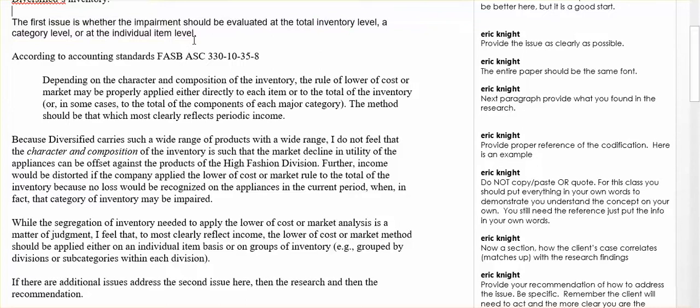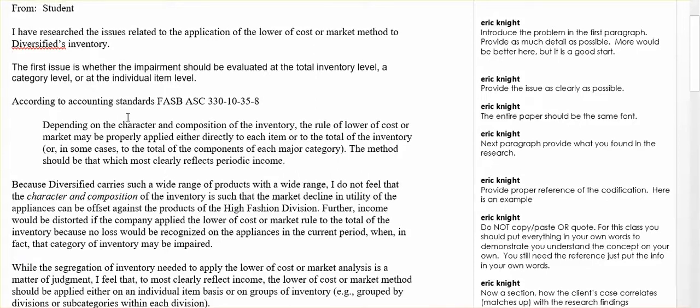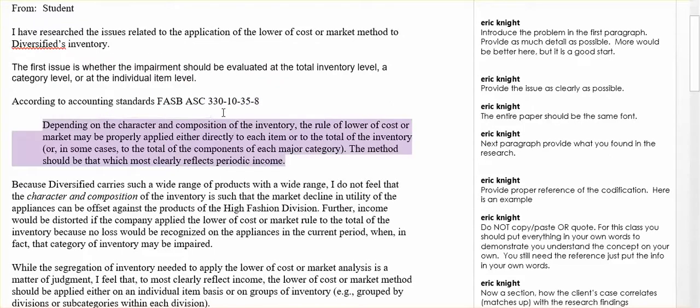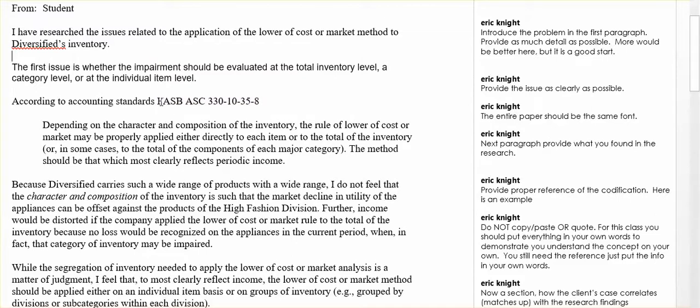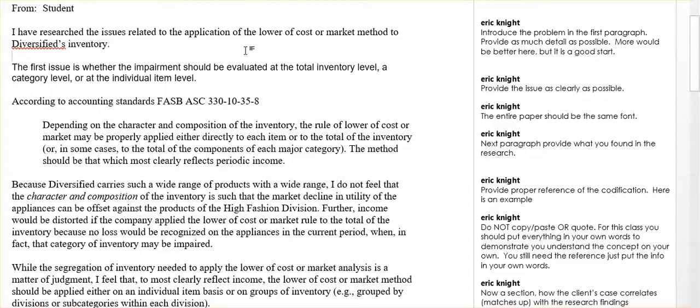So describe the issue. Then third, you want to put the research that you found. So here's the problem, here's the issue, here's the research. That's where you bring in what you found from codification. You do not use APA format. You use this format. You just put FASB ASC 330, in other words, where you found it. So let me show you.